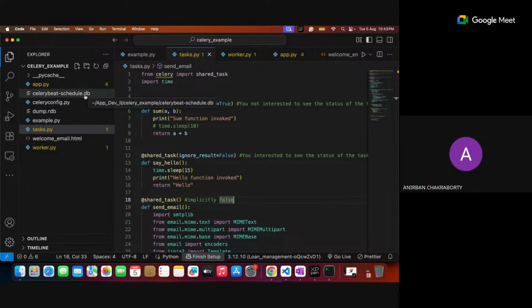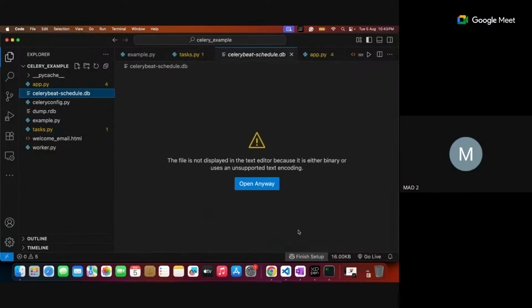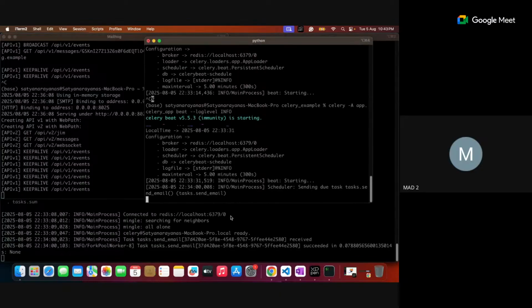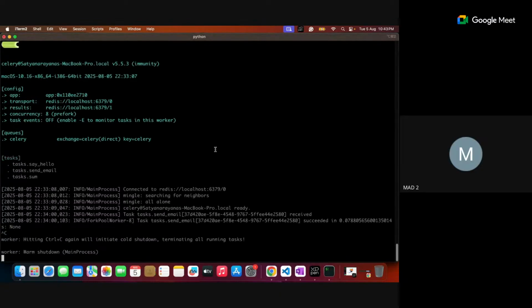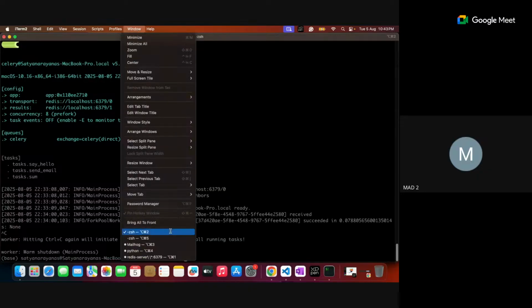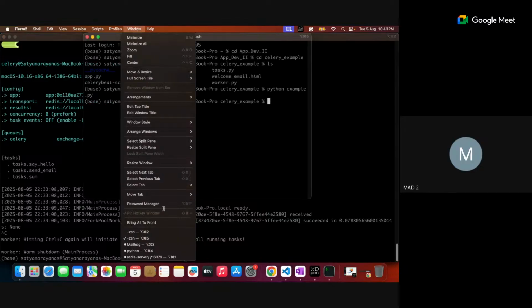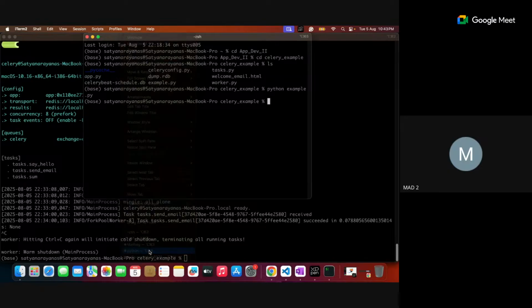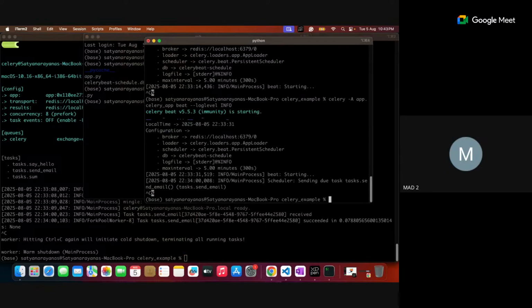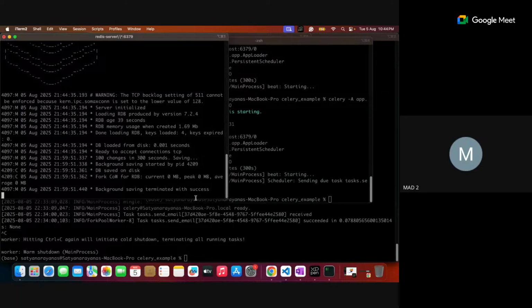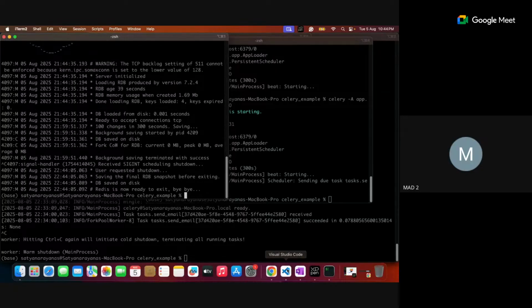If we stop the Redis server, does it mean it gets deleted? No, no. It is not deleted. See here, I stopped it. First I'll stop my Celery. I'll stop my Redis. All these tabs are stopped, and Redis also I'll stop. Yeah, all the log is there.